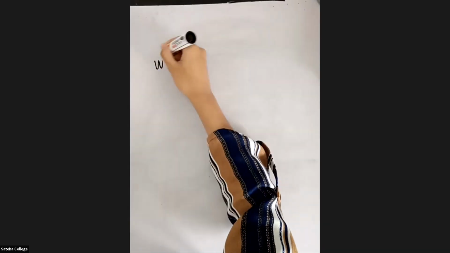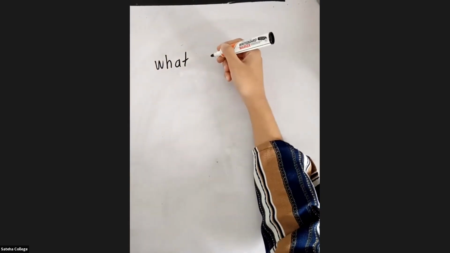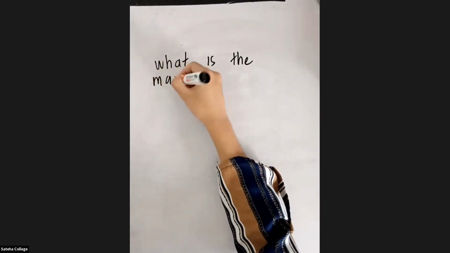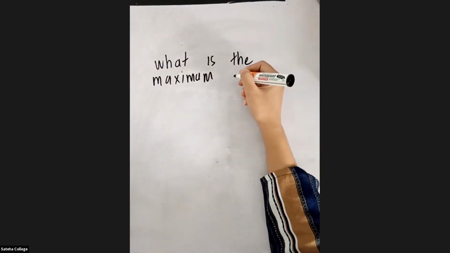What is the maximum time? Write this question also because I have not included it in the tute. You can write it anywhere where there is place.